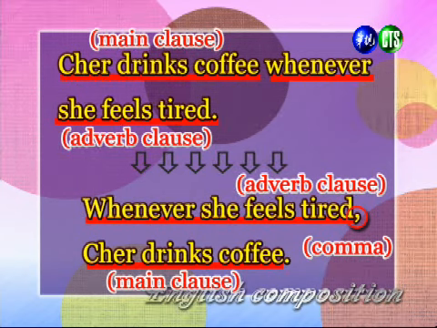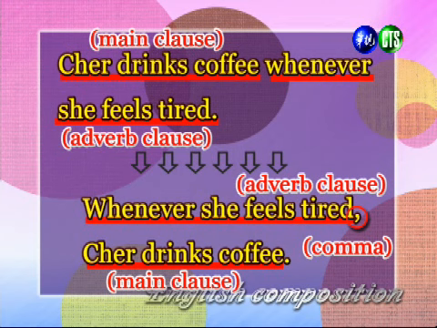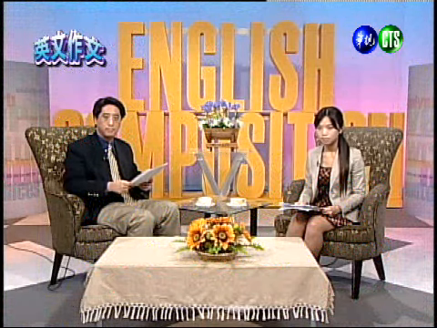All right, so both of these sentences mean the same thing. However, our first sentence puts more emphasis on the action of drinking coffee, while the second sentence puts more emphasis on the time, that whenever she feels tired. 好，尽管这两个句子表示的意思都是相同的事情，但是呢，在第一个句子的时候，我们是把重点放在喝咖啡这件事情上；那第二个句子，我们则是把重点放在时间，表示每当他疲倦的时候，这才是这个句子的重点。 All right, we're going to work on our writing activity together now. 好，我们现在一起来看看写作练习。